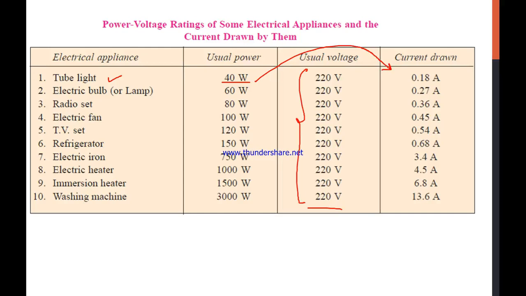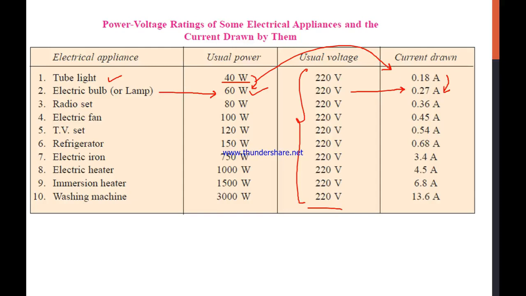Similarly, if you talk about an electric bulb which has a rating of 60 watt, again use the formula to calculate the current and you get a value of 0.27 ampere. So this time we see that if the potential is the same and it has a higher power as compared to the tube light, there is an increment in the current. That means it works on a higher current as compared to the tube light.